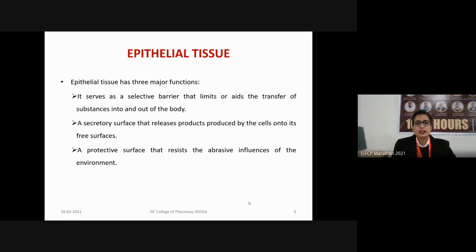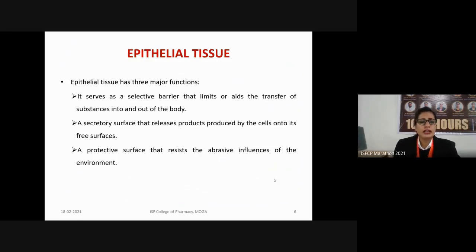Okay. So, if a transfer of substance has to occur, for example, the connective tissues are lying beneath the epithelial tissues. If any substance has to move to that particular tissue, then firstly it has to cross this selective barrier provided by the epithelial tissue.